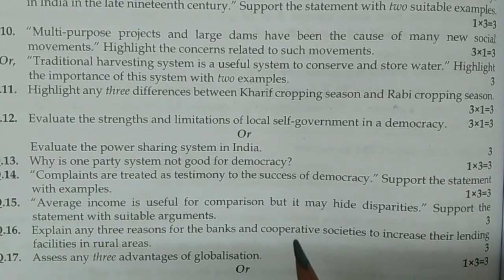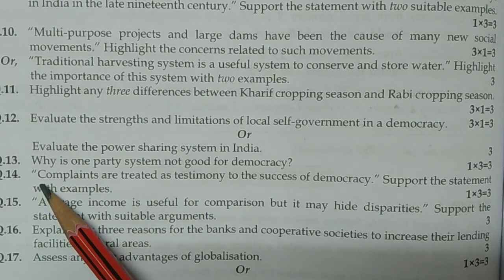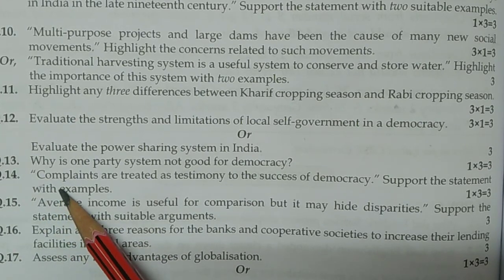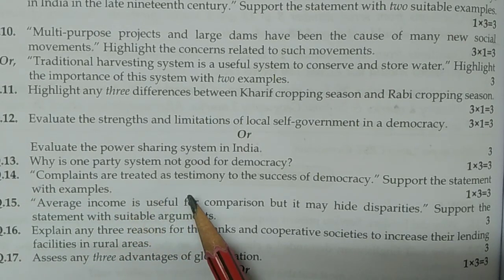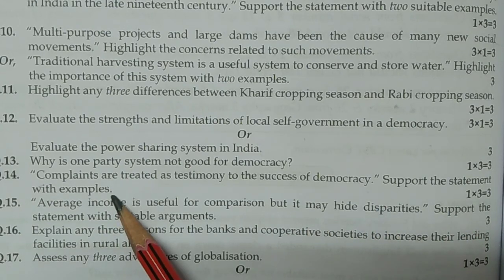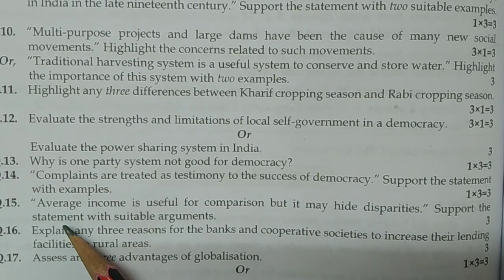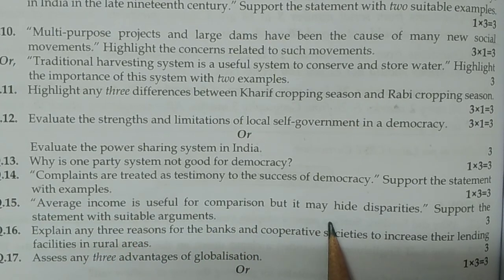Now let's start from here. Question number 14. Complaints are treated as the testimony to the success of democracy. Support the statement with examples. Now question number 15. Average income is useful for comparison, but it may hide disparities. Support the statement with suitable arguments.